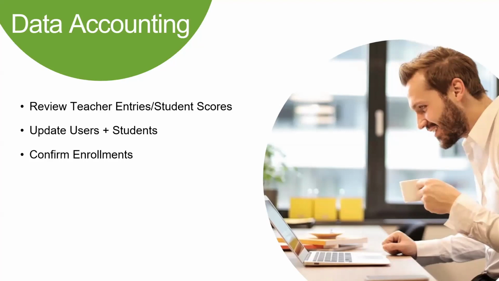And then lastly is the confirm enrollments. And you can do this by generating the SKB ratings report to see all of your students. So if there are students that are not populating on that report, you may need to look deeper into that specific student, because it could be that maybe the teacher was not attached, or the data collection was not attached, or it could be it was a transfer student, and you may need to check on your transfers to see if that transfer for that student, when you added them, was accepted by the previous organization.